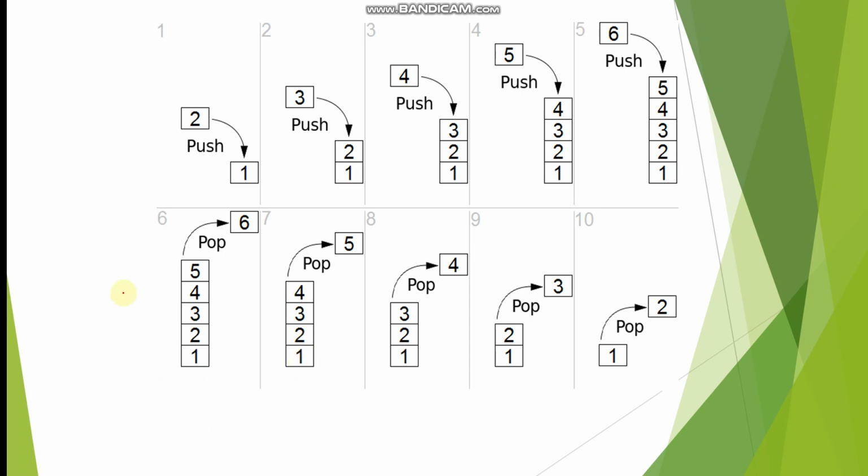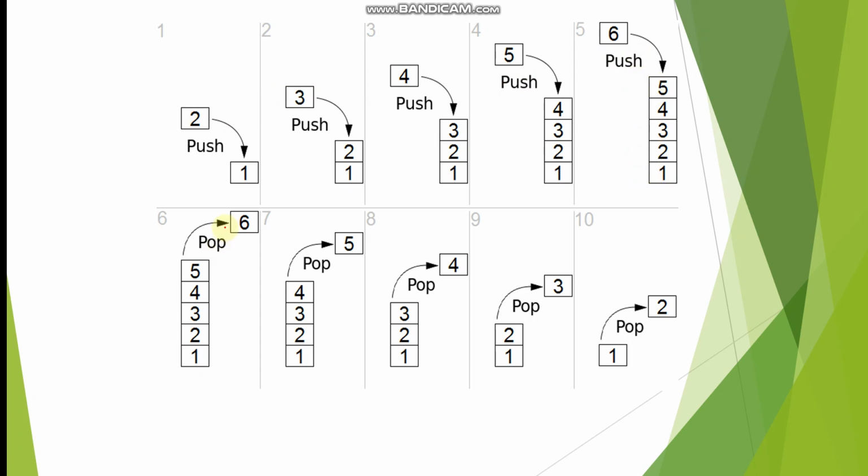In the picture, I have tried to show you in a very proper way that first element is 1. We have pushed it in the stack. Push means inserted. Just a diagrammatical representation, it can be displayed in various ways. So first element is pushed, then 2, then 3, then 4, then 5, then 6. So finally we have the stack like 1, 2, 3, 4, 5, 6.